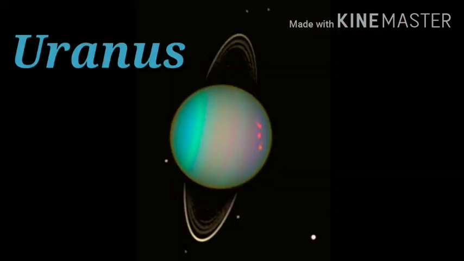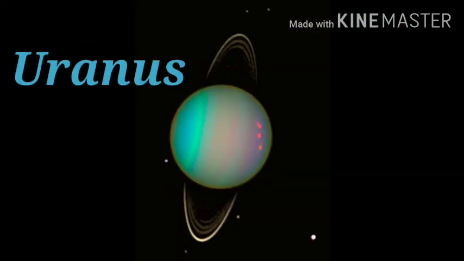Now the seventh planet is Uranus. It is the first planet which was discovered by using a telescope. Means this planet was discovered from the land itself by using a telescope, and it is the only planet that spins on its side. When it rotates, it spins on its own side. The spinning motion is different from the other planets.